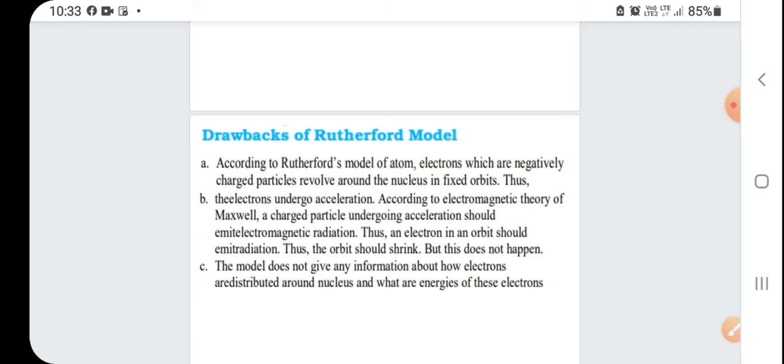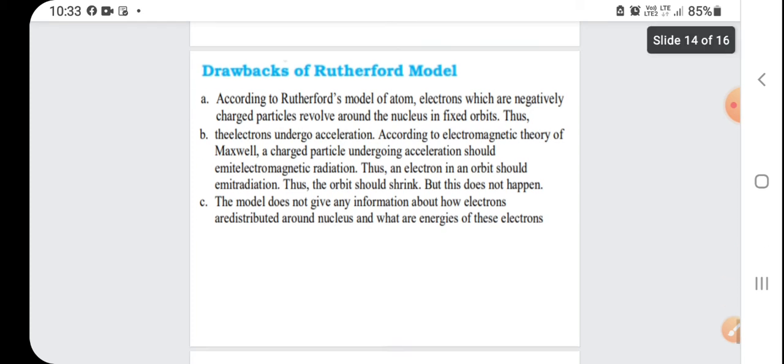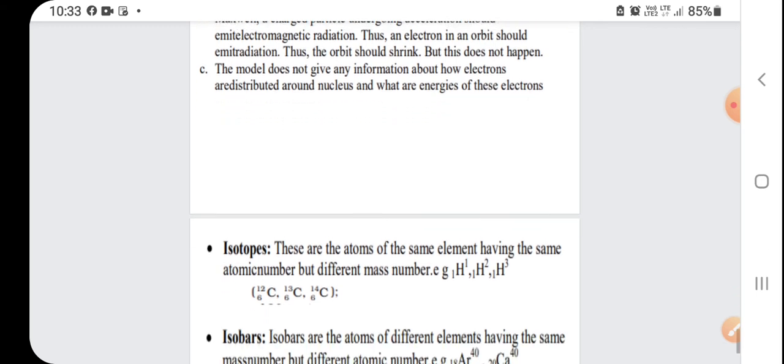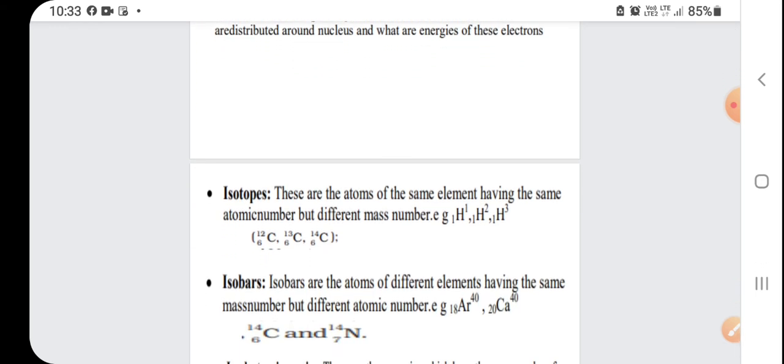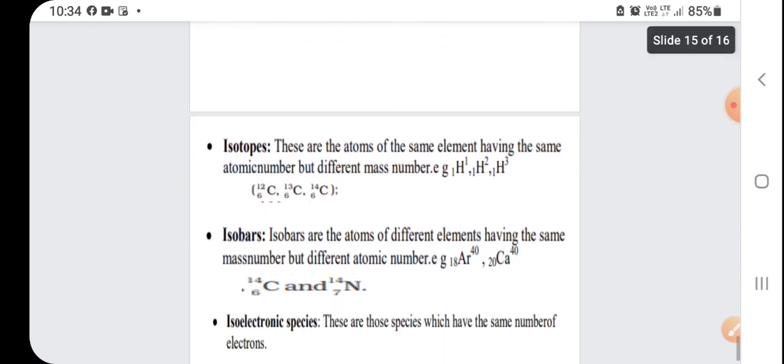The third one is that the model does not give any information about how electrons are distributed around the nucleus and what the energies of these electrons are. So these are the serious drawbacks of the Rutherford scattering experiment.